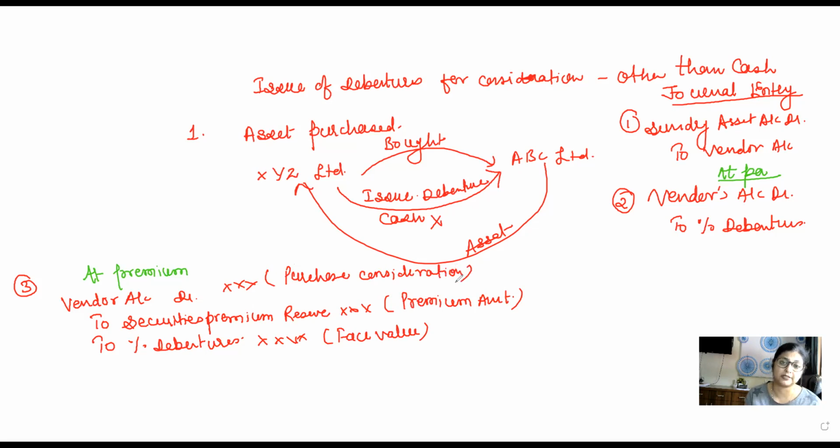It is also possible that the company is going to issue the debentures at discount.